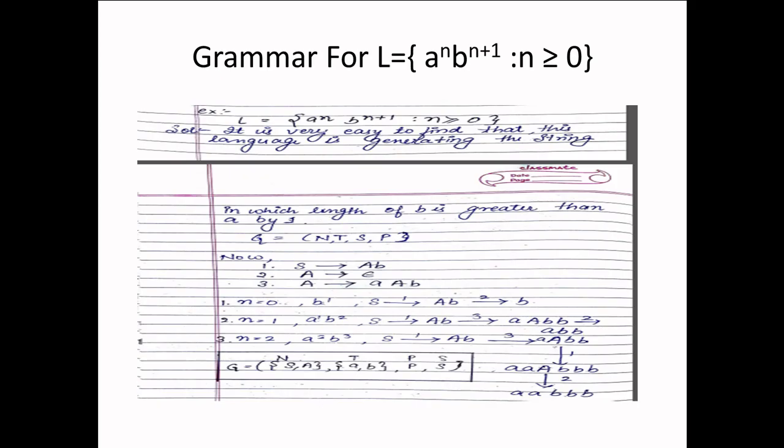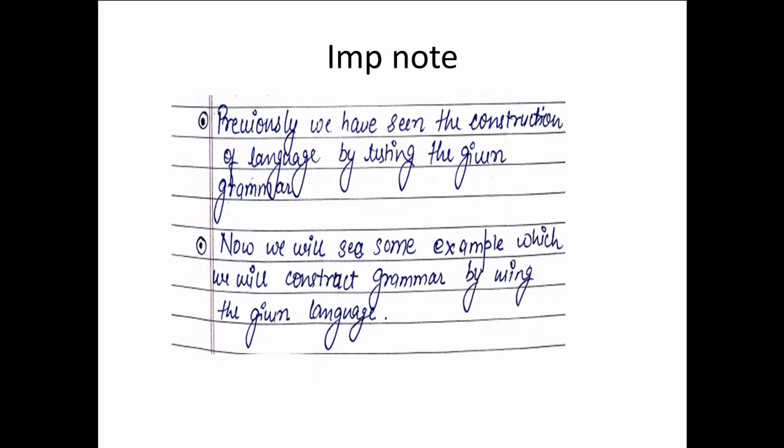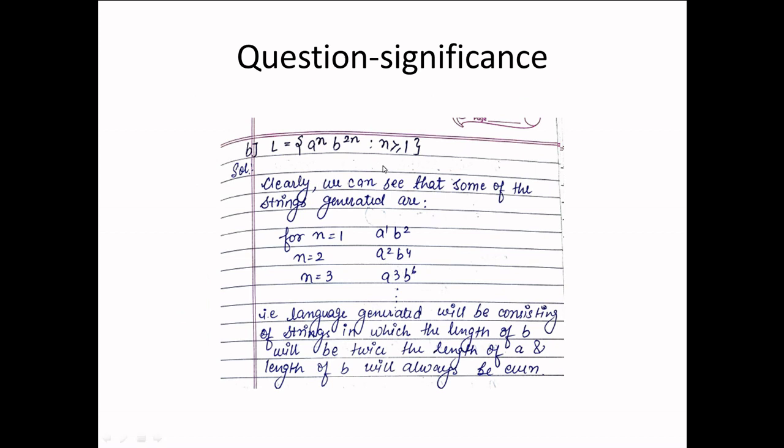In the same way, we can understand this example also. a to the power n, b to the power 2n. Here n equals 1, n equals 2, n equals 3. By putting these values, we get abb, aabbbb, aaabbbbbb. It means a will always come before b. However, the length of a will always be half of the length of b, or we can say the length of b will always be twice the length of a.